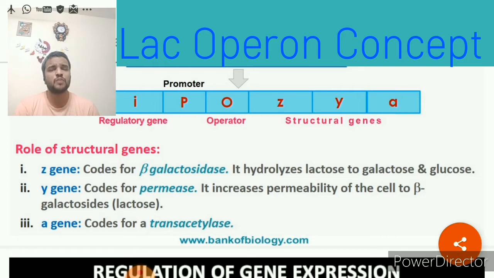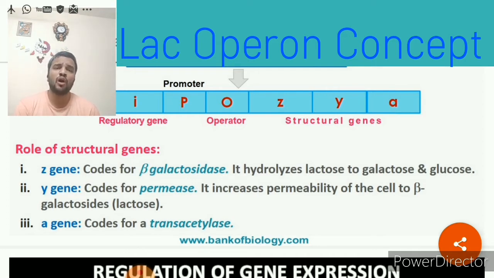So the E. coli cell's plasma membrane can easily allow lactose to pass through it, and lactose enters into the cell with the help of the enzyme permease. The A gene codes for trans-acetylase. Scientists did not know the function of trans-acetylase, but anyhow it is present in the Lac Operon, so one way or the other it is helping in lactose metabolism.